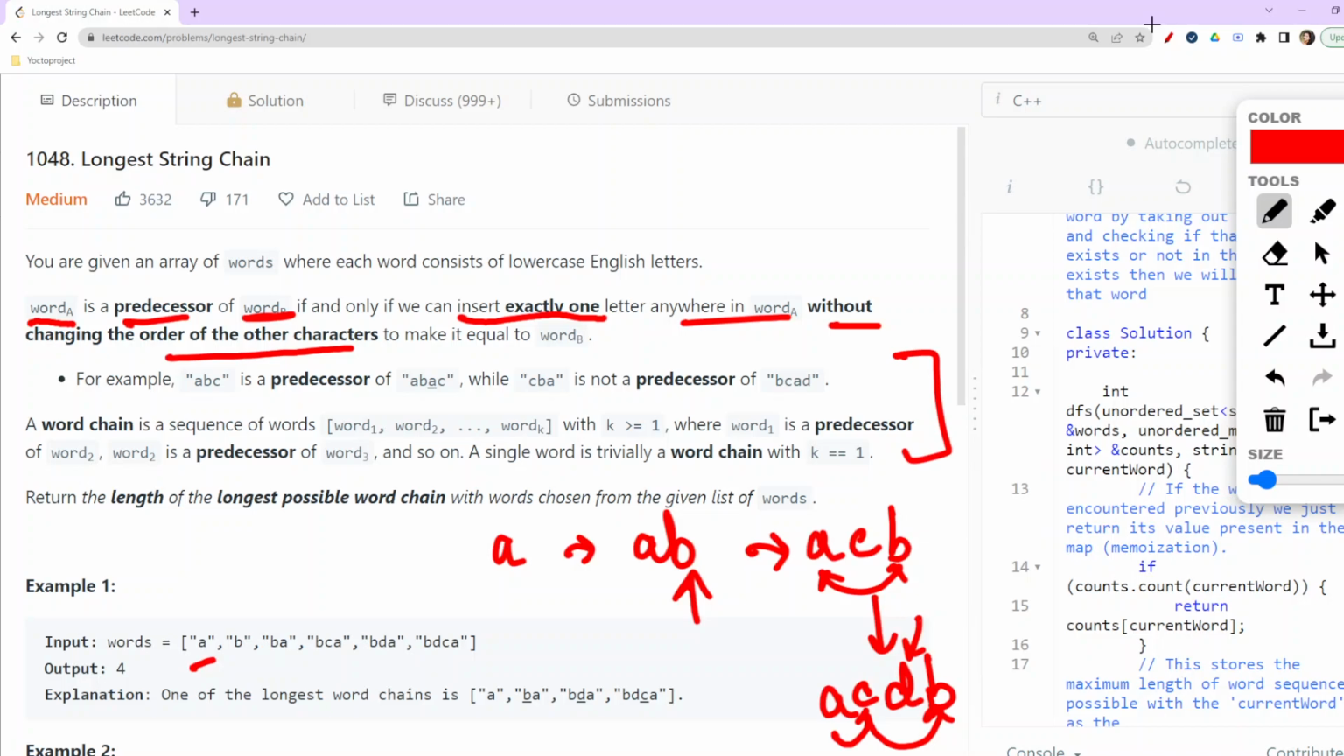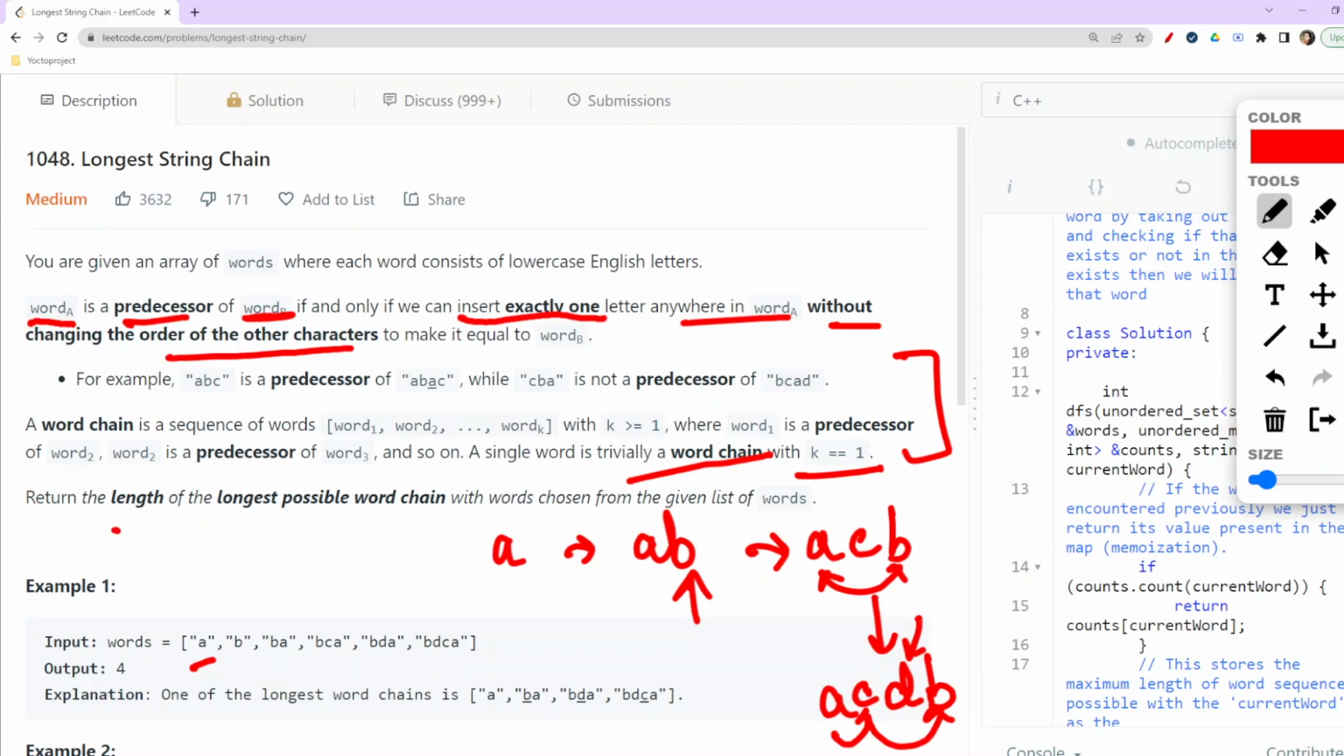And they have also told that a word chain is a sequence of words like this, where k is greater than or equal to 1, where word 1 is the predecessor of word 2 and word 2 is the predecessor of word 3, and so on. A single word is trivially a word chain with k equals 1. So even if we are given a single word, it is also a word chain in itself, where the k value would be 1. That is what they want to say.